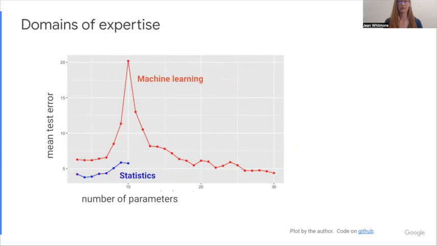One way I think of this is that the domain of statistics tends to have these well-specified data sets, like the mtcars one. There's a reason that mtcars was a classic in regression textbooks. It is the right kind of data set for our tools and for using the AIC and picking small models. Machine learning has more of the kinds of data sets where it helps to add a lot of parameters, such as very noisy data coming from social media. That's the domain of machine learning tools.